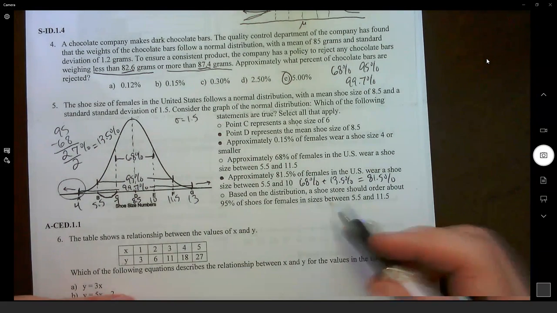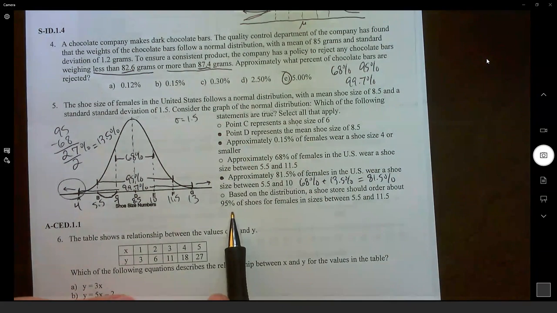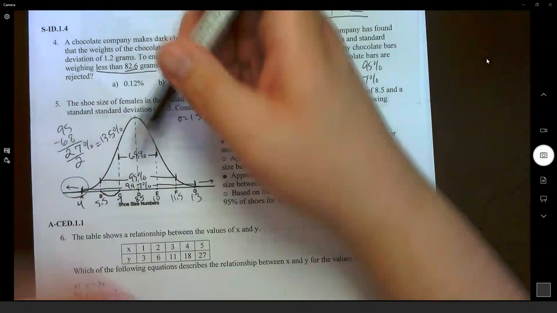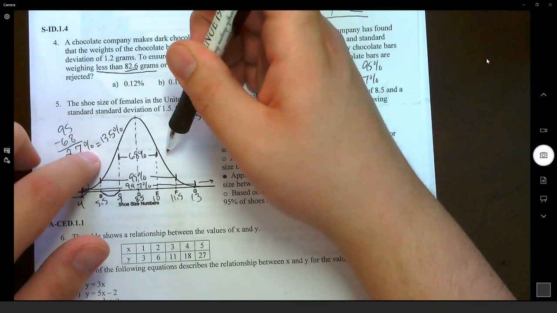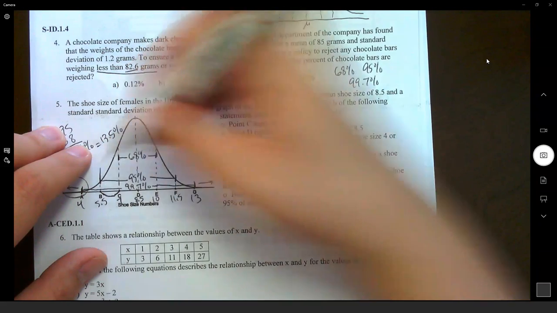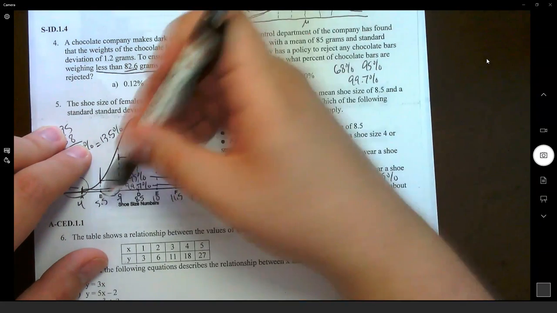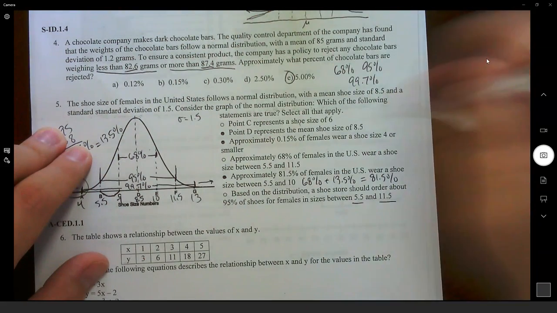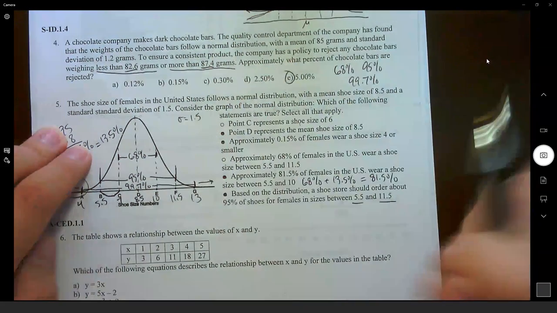Okay, let's look at the chart. Well, 95% is my second standard deviation, so I go out 1 and 2. Between B and F, which is 5.5 and 11.5, that works out. Boom.